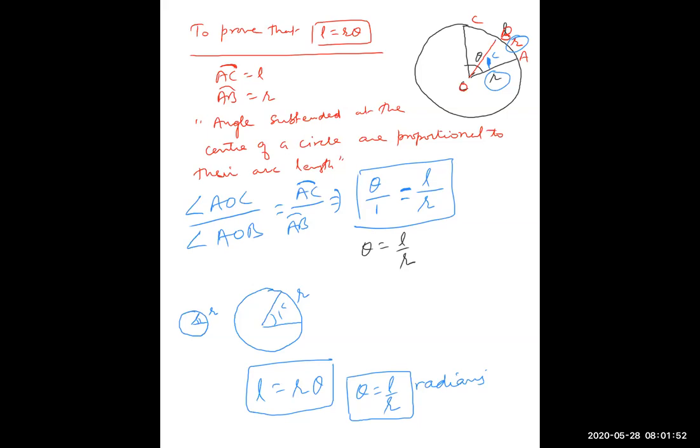Dimensionless, yes, because it is a ratio of 2 lengths. L is also a length in meters, R is also a length. So this radian is a dimensionless quantity. That means theta is simply a number: 3 radian, 4 radian, 1 radian, or simply I can say 3.